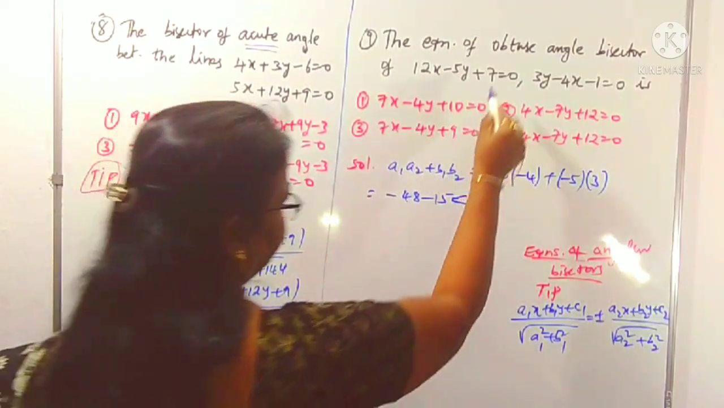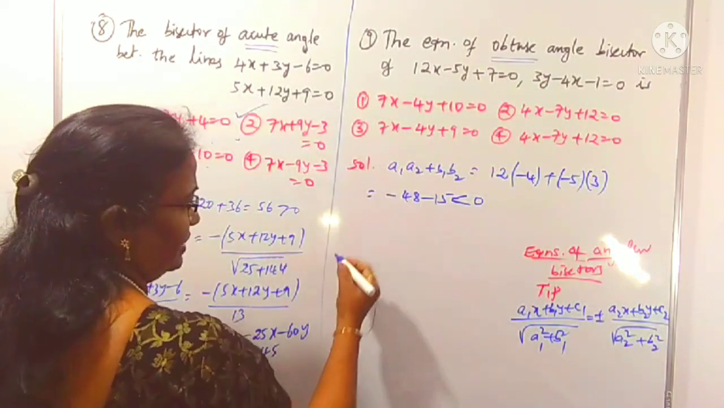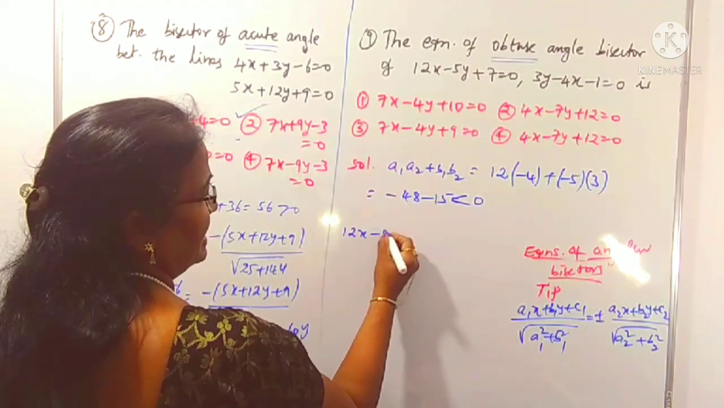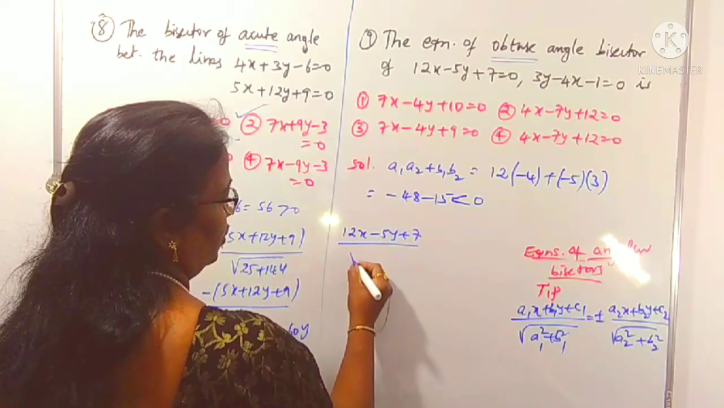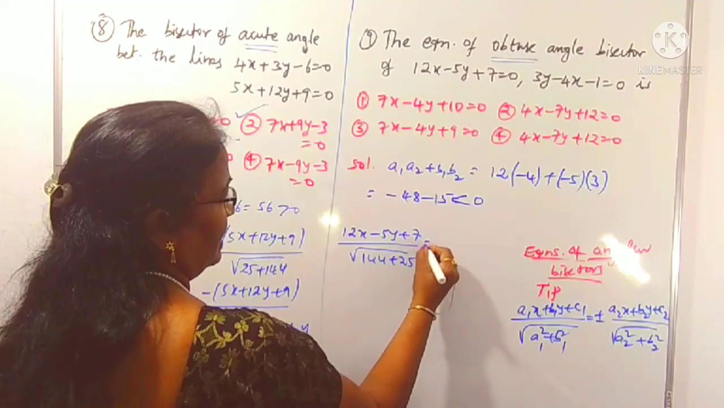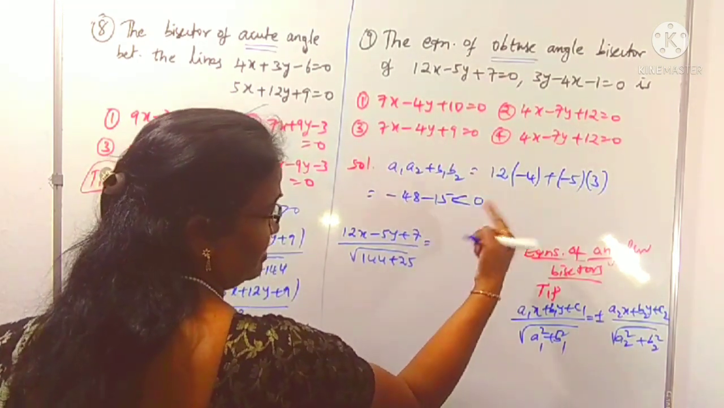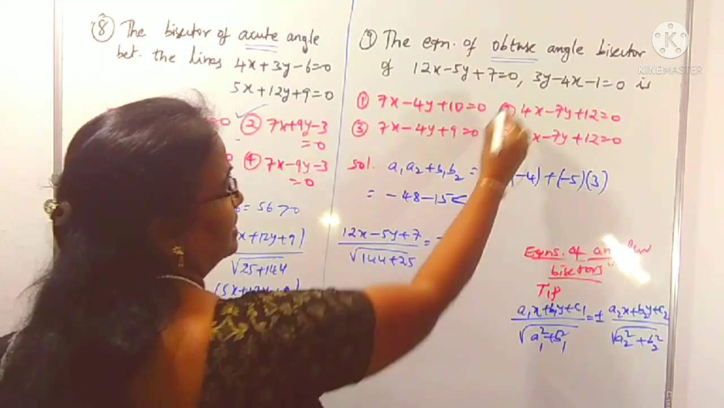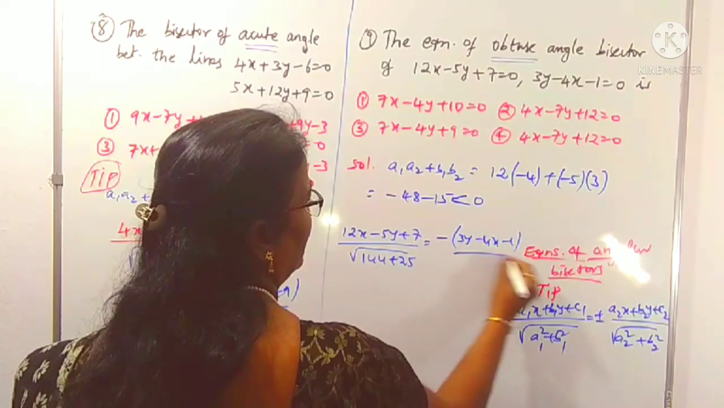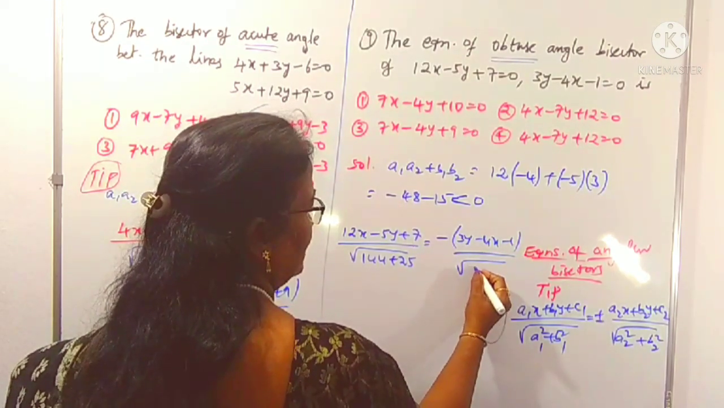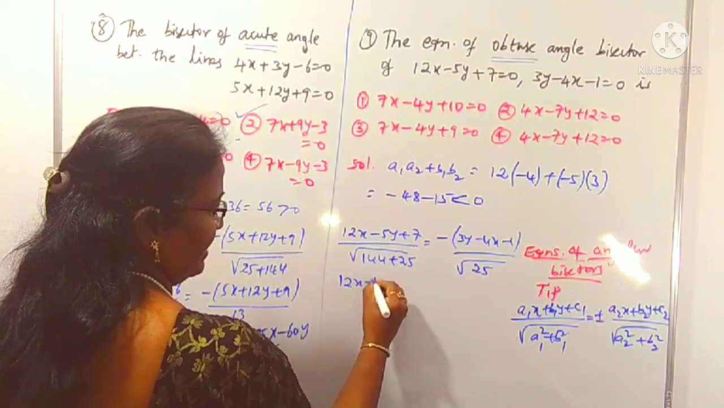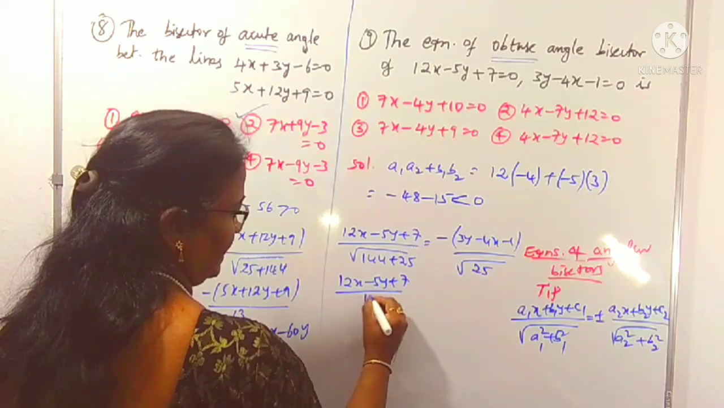He is asking which angle? Obtuse only is asking. Therefore, what we can use here? For that equation, 12x minus 5y plus 7 by root over a1 square plus b1 square means 144 plus 25. Here he is asking obtuse, less than 0 means negative sign only obtuse. That is 3y minus 4x minus 1 by root over 9 plus 16, 25. Now here 12x minus 5y plus 7 by 13.